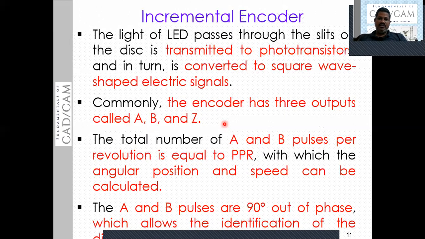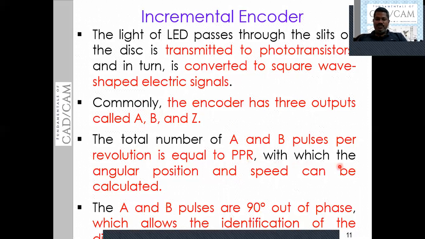Square-shaped pulses. Square wave-shaped electrical signal. In turn, you can call them square wave-shaped electrical signals. The A, B, and Z are square wave-shaped electric signals. The total number of A and B pulses represents the pulses per revolution, that means PPR. When we combine the pulses of A and B together, they represent the pulses per revolution, PPR.